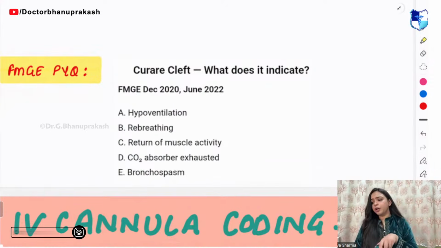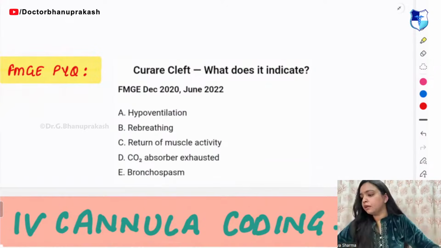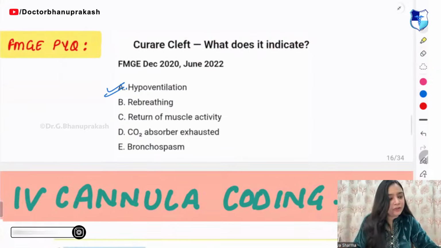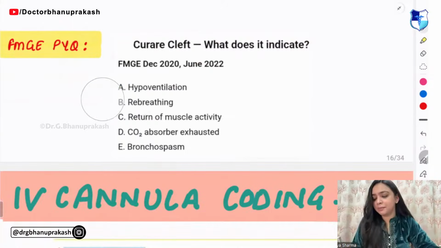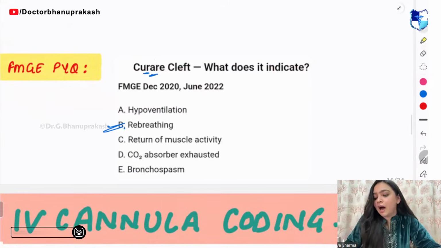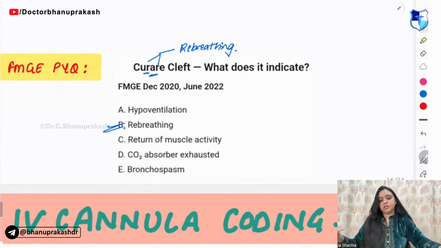This one is your hypoventilation. It does not represent hypoventilation, it represents your rebreathing. So remember, curare has R in its spelling. So R means rebreathing. Very good, guys.